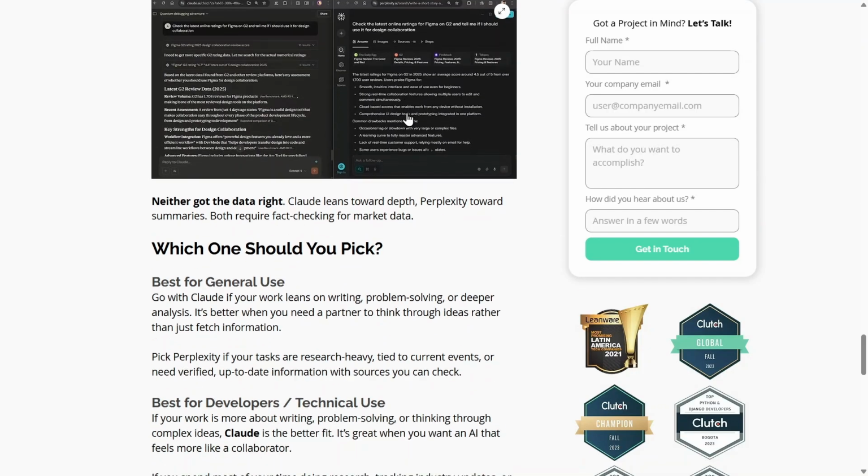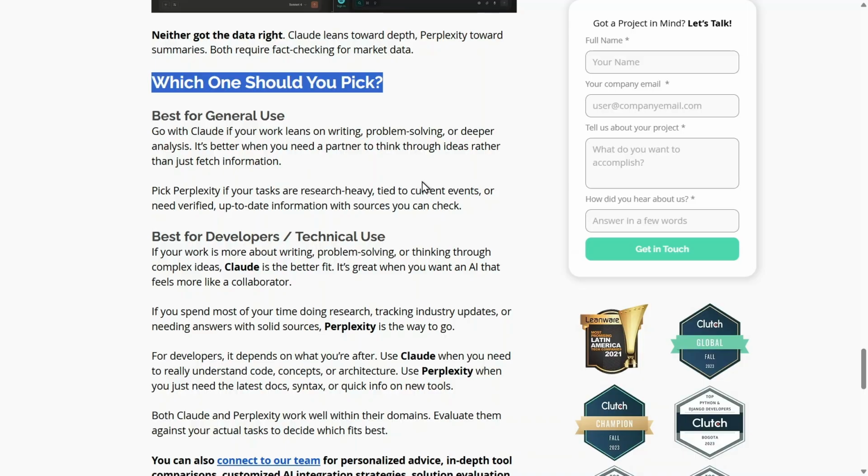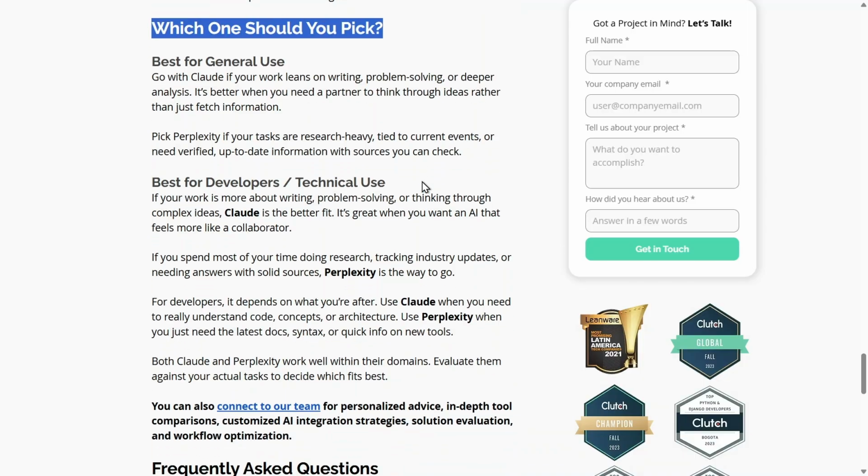I wrap up by checking the final recommendations. If my work is research-heavy and tied to current events, I use Perplexity, but if I need a collaborative partner for creative brainstorming, I go with Claude.